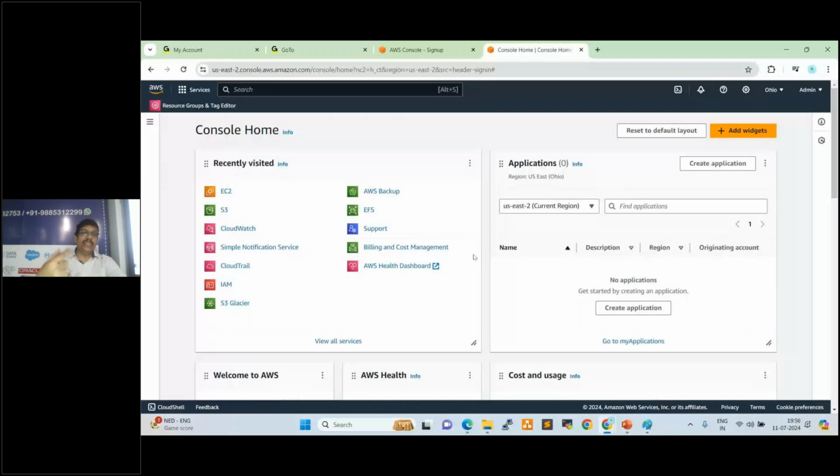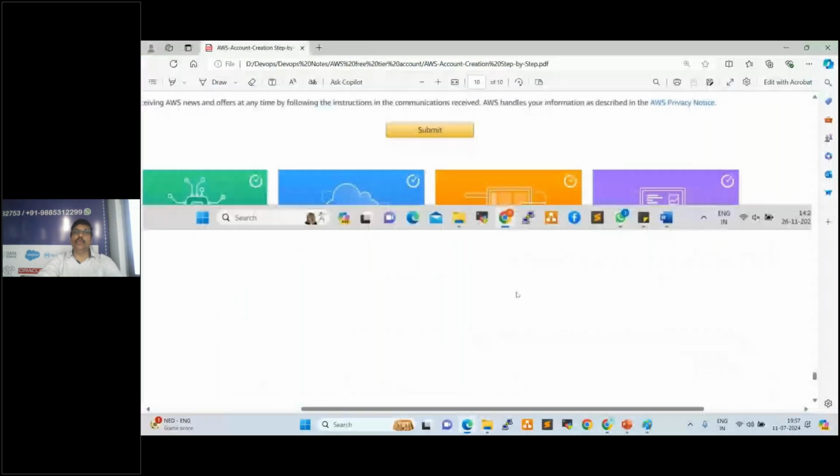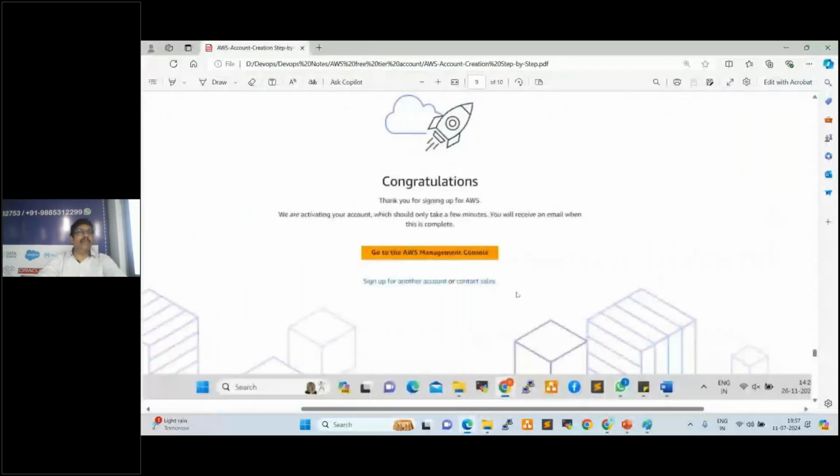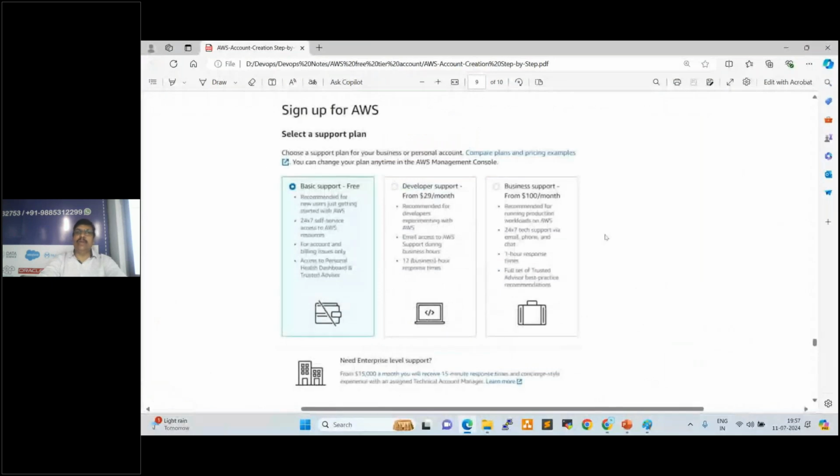What are the free services? I'll show you from tomorrow onwards: what services we have to use, how to use them, how we can stop servers, how we can start servers, how we can deploy the applications. Those we'll see from tomorrow onwards. Meanwhile, I provided this document. Everyone create the account. I provided this document in the WhatsApp group already created, the 88 batch group. You can follow the document, you can follow the recording, and you can create the account today itself.